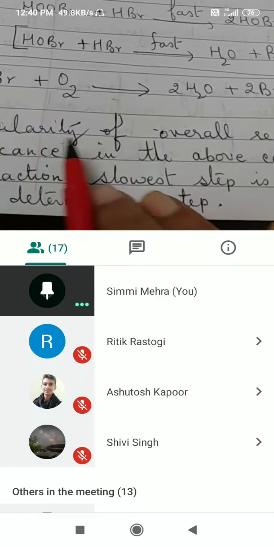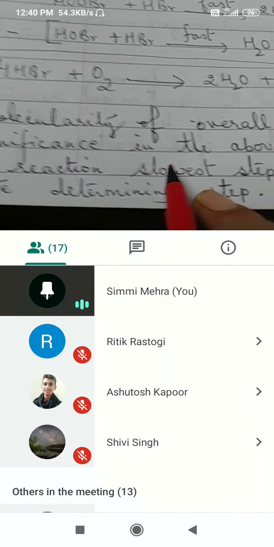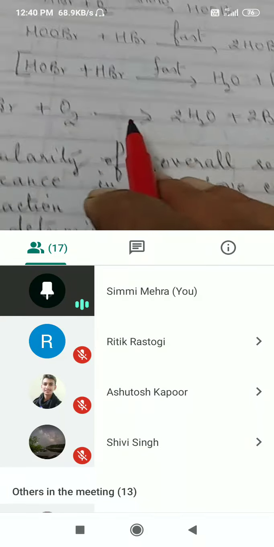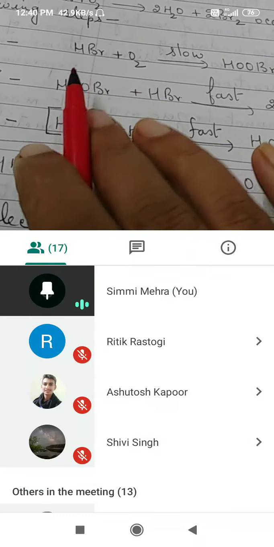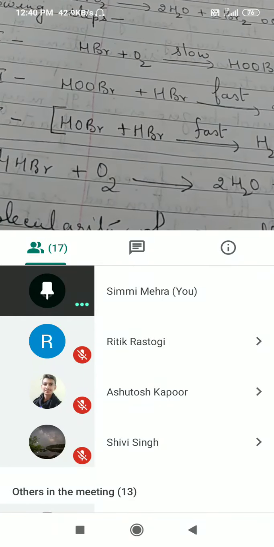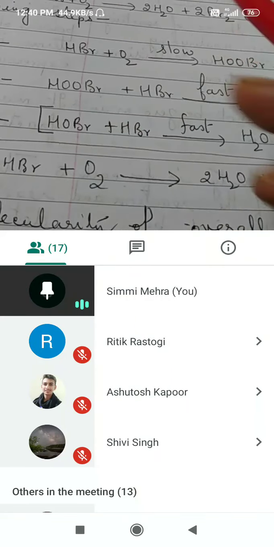Okay? Molecularity of the overall reaction has no significance in the above case. When the reaction is taking place in 3 steps, you will see the molecularity of which step. So we say molecularity of overall reaction has no meaning at all.